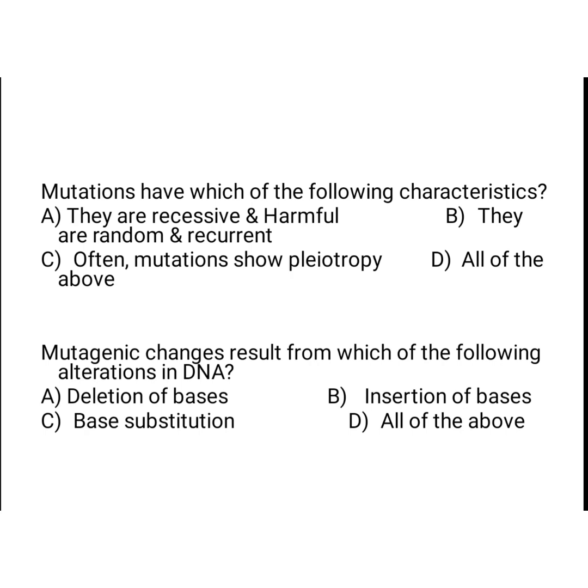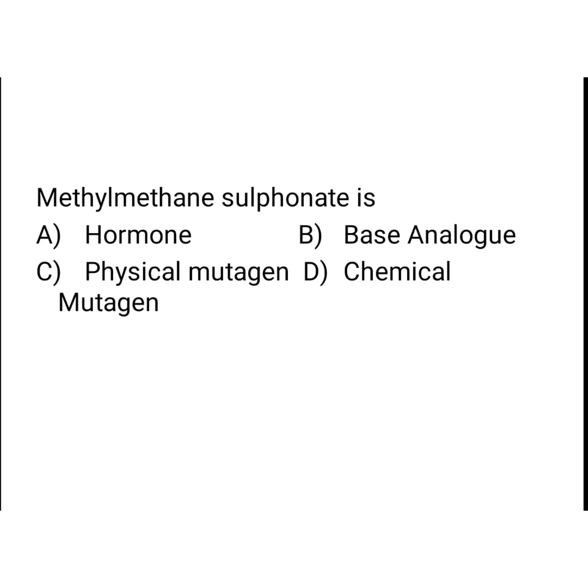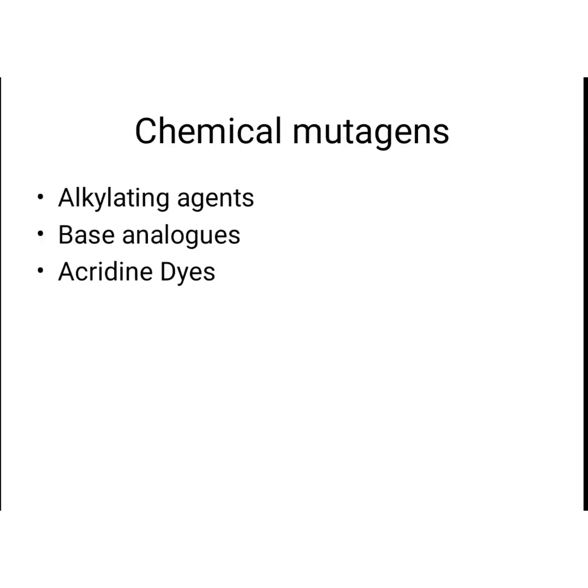Coming to the next question, mutagenic changes result from which of the following alterations in DNA? Here the answer is deletion, insertion and base substitution. All the above is the answer. And what is methyl methane sulfonate? Here the answer is they are chemical mutagens. Okay, very important question. Methyl methane sulfonate comes under the category of alkylating agents. That is, chemical mutagens.